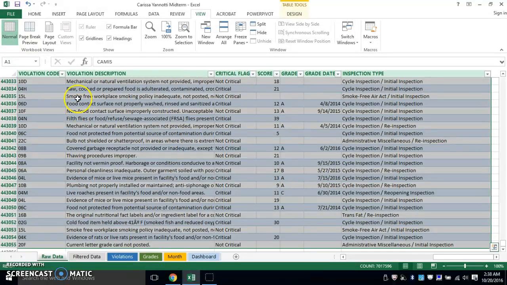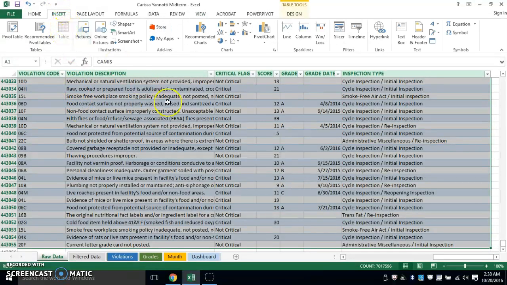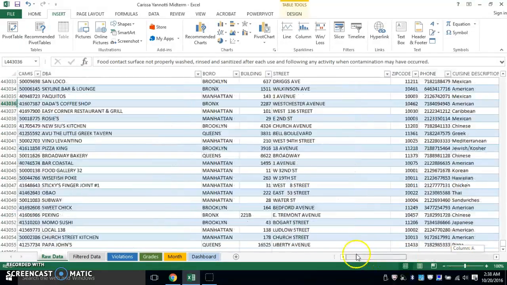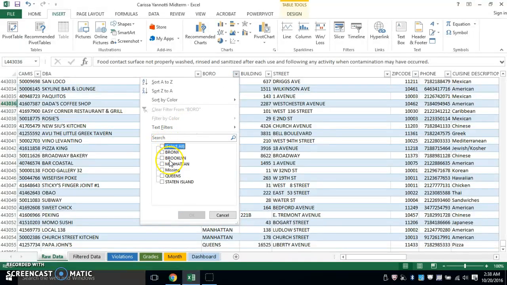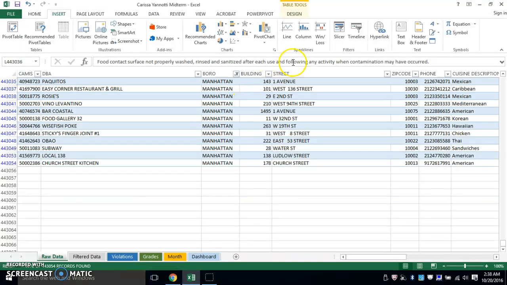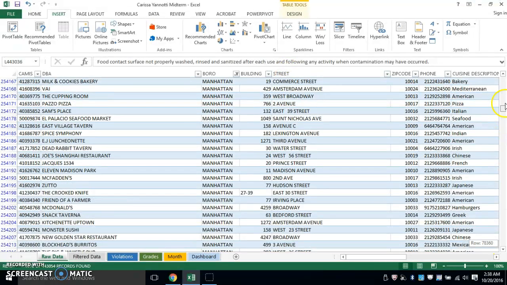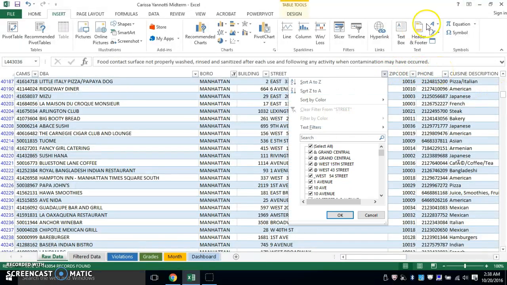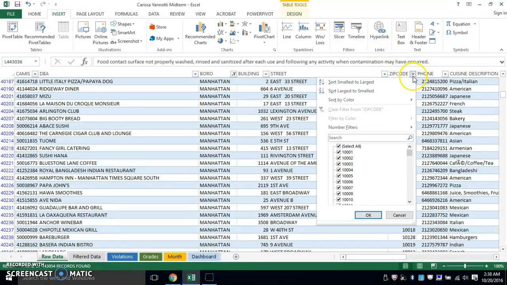And after I selected all of my data, I went to Insert and then I went to Table, which is why you see that it's white and then blue. It makes it easier to read. And it also allows me to have these filters on top. So if you want to filter it like I did, I focused my attention on Manhattan. So we just want to press Manhattan, and now this right here is going to show me all the restaurants for Manhattan. It's not completely filtered. And then I focused on just Lexington Avenue as well as Baruch College's zip code.